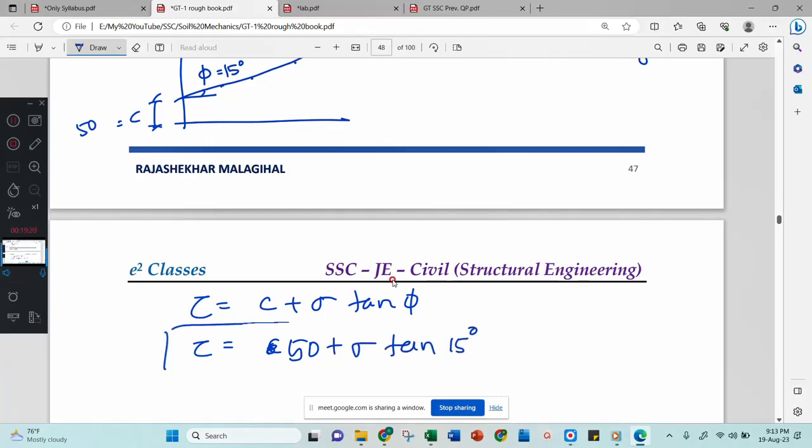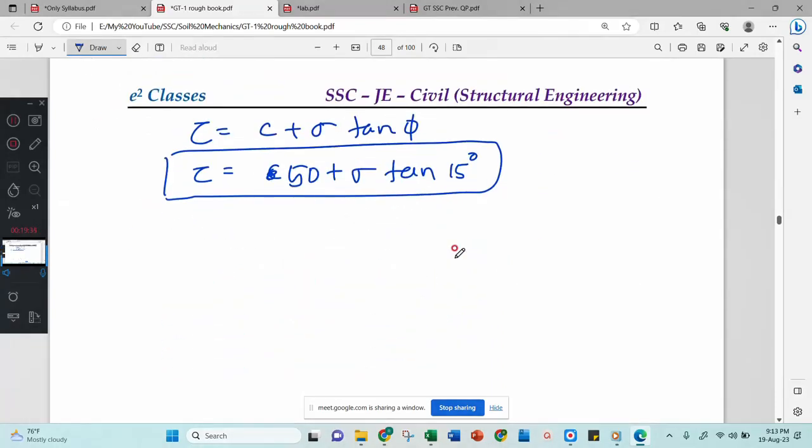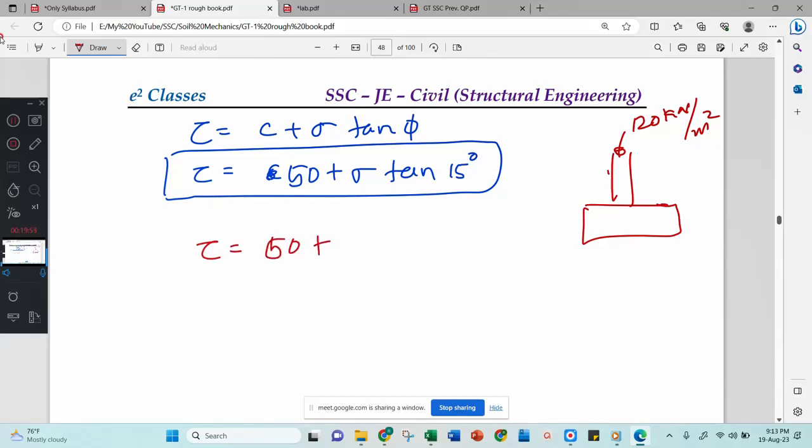This is your equation, because shear strength, as I already told you, is not constant now, because it is depending on what? Normal stress. Say for example your foundation is giving 120 kilonewton per meter square. You are applying 120 kilonewton per meter square as your load. Then what is the shear strength? Shear strength equals 50 plus 120 tan 15 degree. The answer. Right? Any doubt?